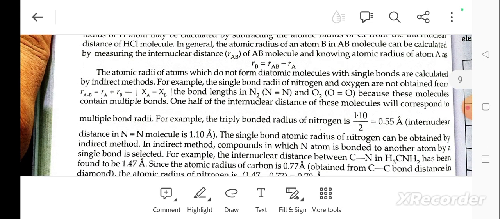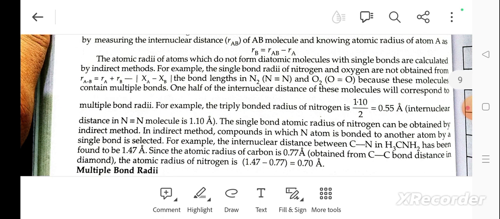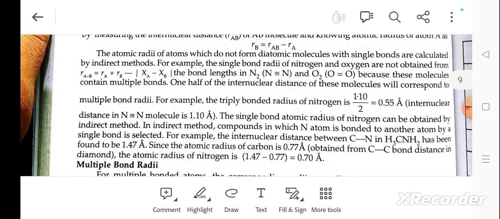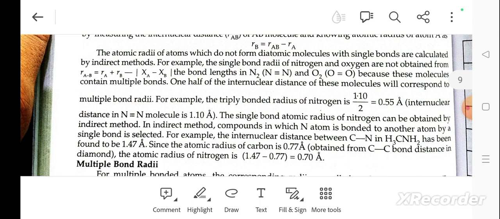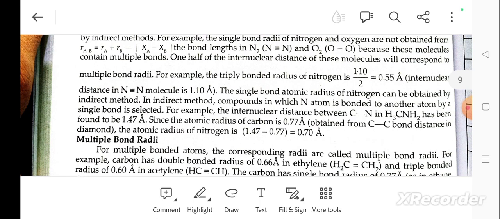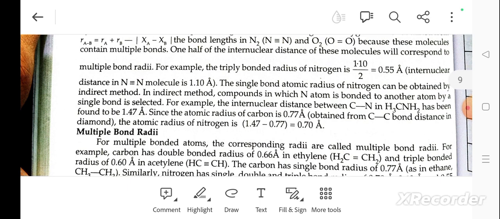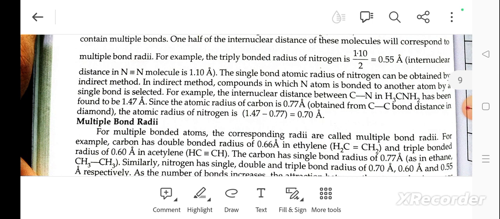The radius of an atom that does not form a diatomic molecule with a single bond is calculated by an indirect method. For example, the single bond radii of nitrogen and oxygen are not obtained from the bond length in N2 and O2, because these molecules contain multiple bonds. One half of the internuclear distance of the molecule corresponds to the multiple bond radius. For example, the triple bond radius of nitrogen is 1.10 divided by 2, which is equal to 0.55.